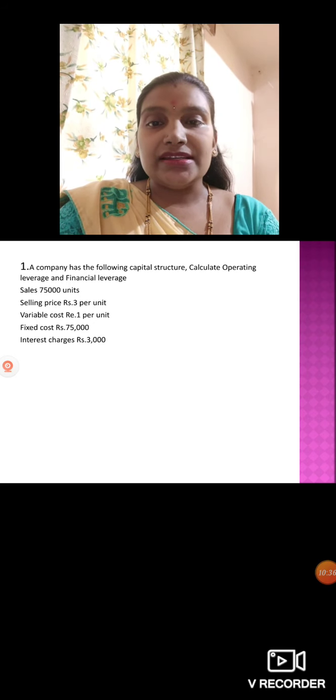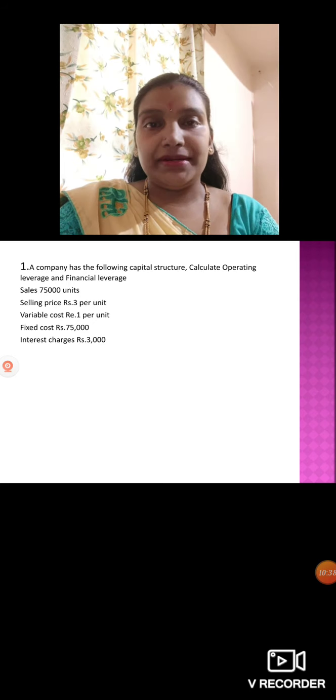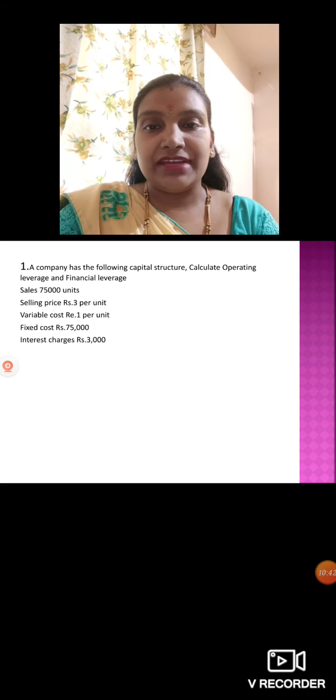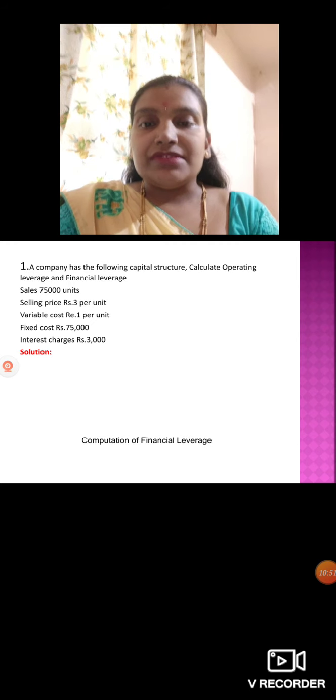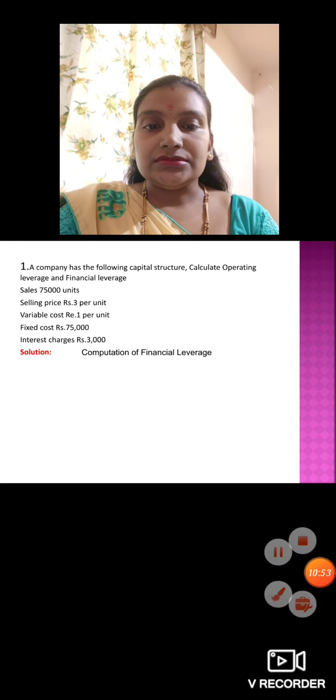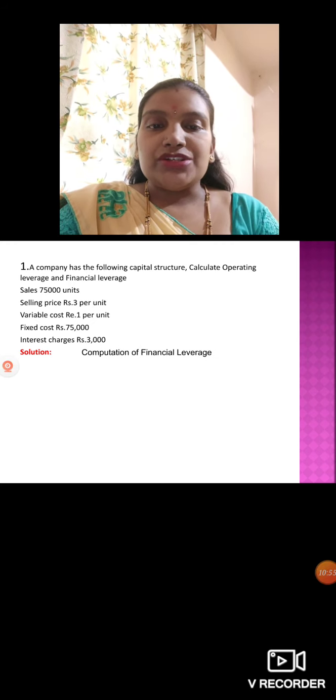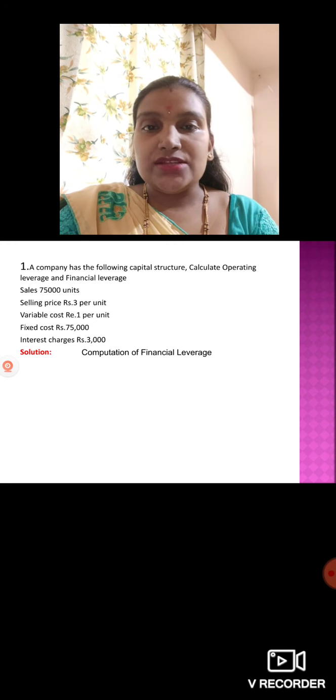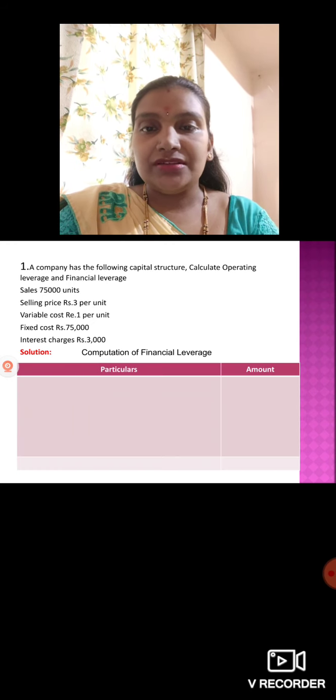So first we'll calculate the format, that is, how much amount is available for our shareholders. And interest charges are also given, it is 3,000, the interest which is given to our debenture holders. So we will see the solution. Computation of financial leverage as well as operating leverage, both you should mention here.